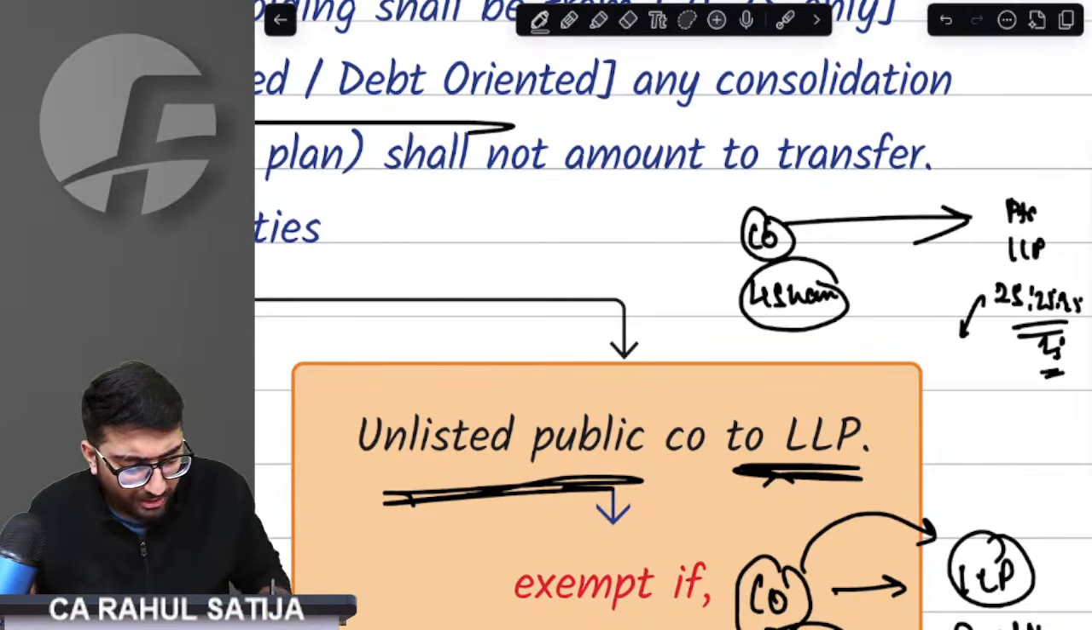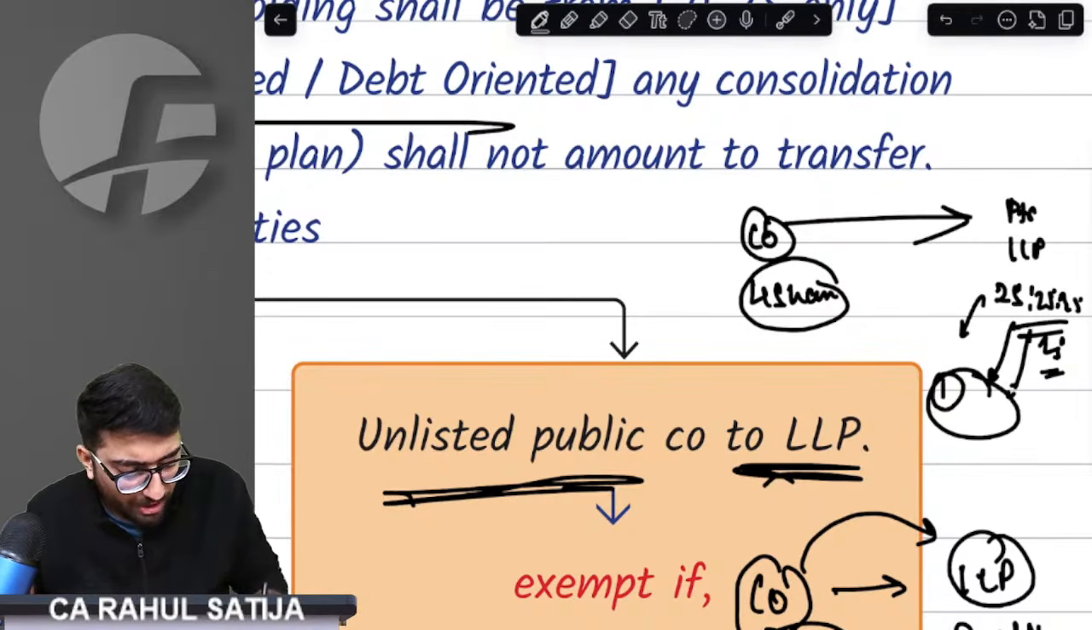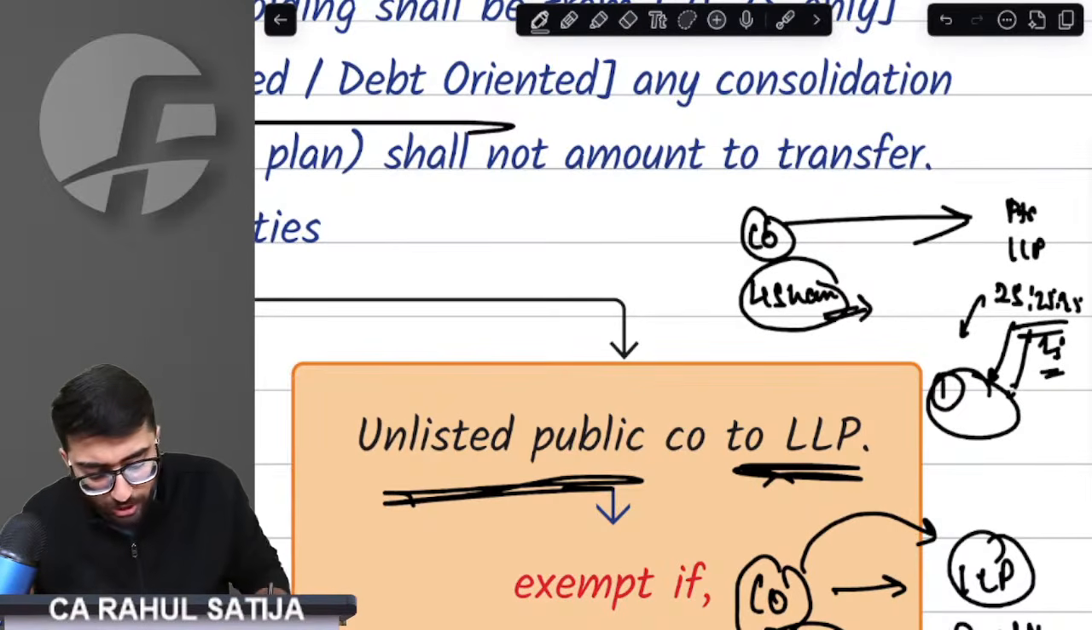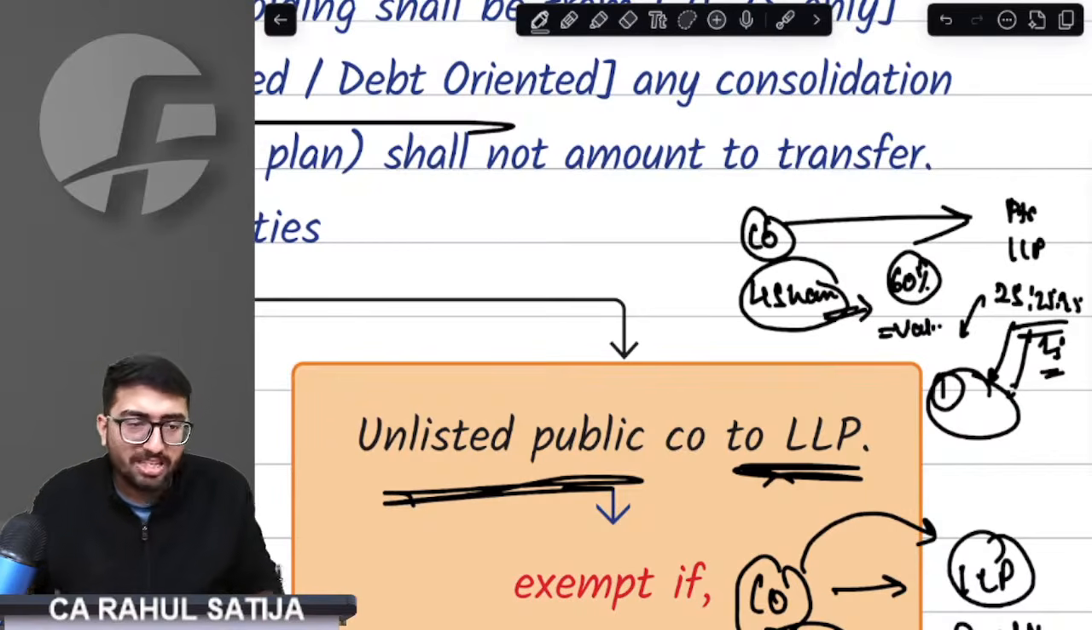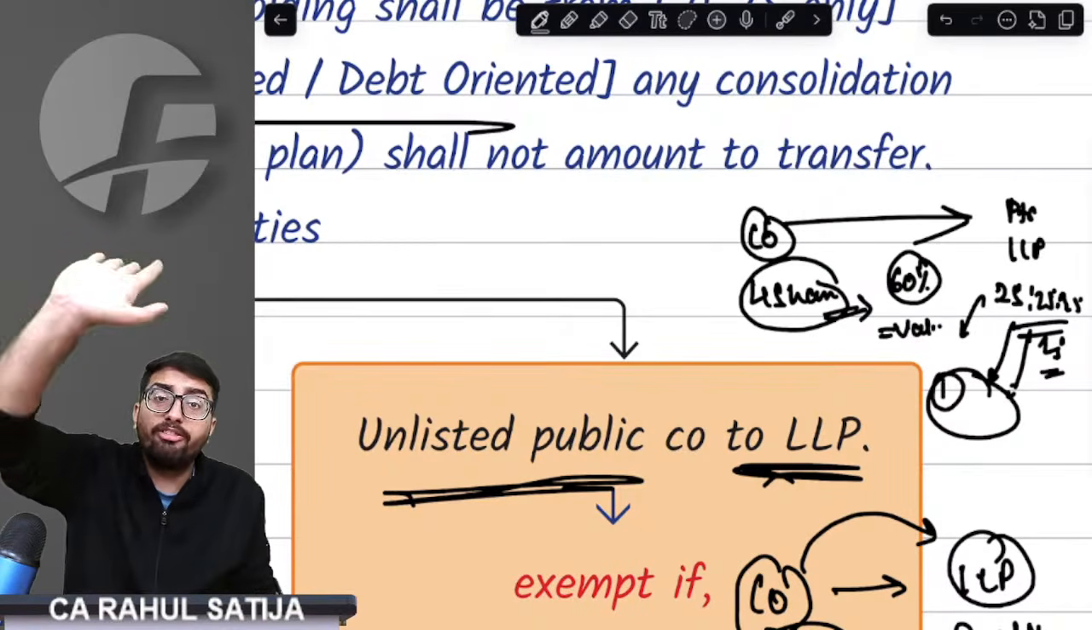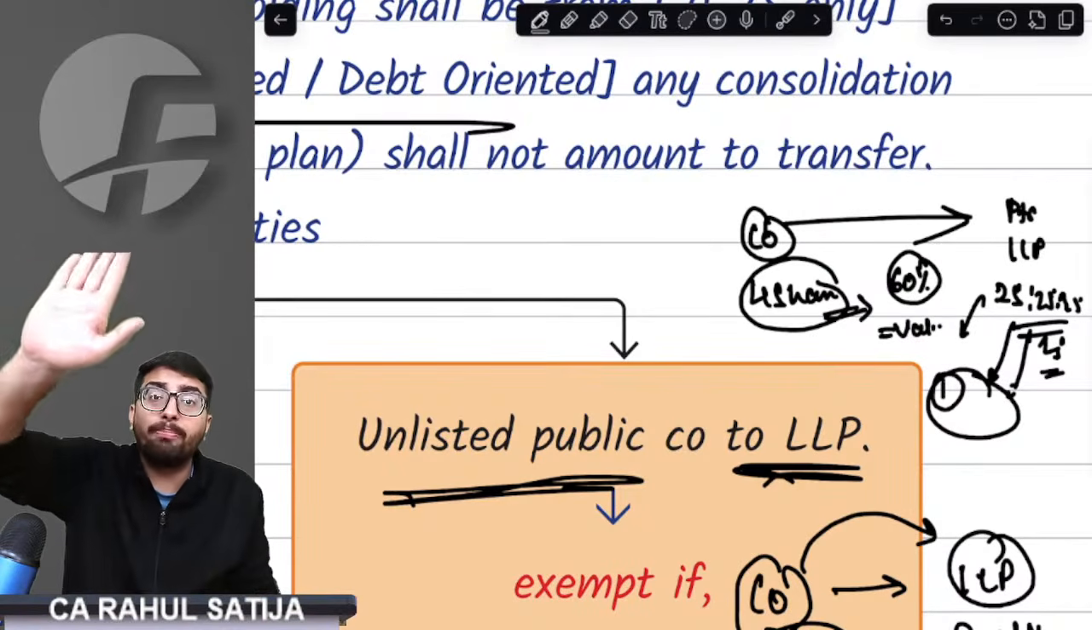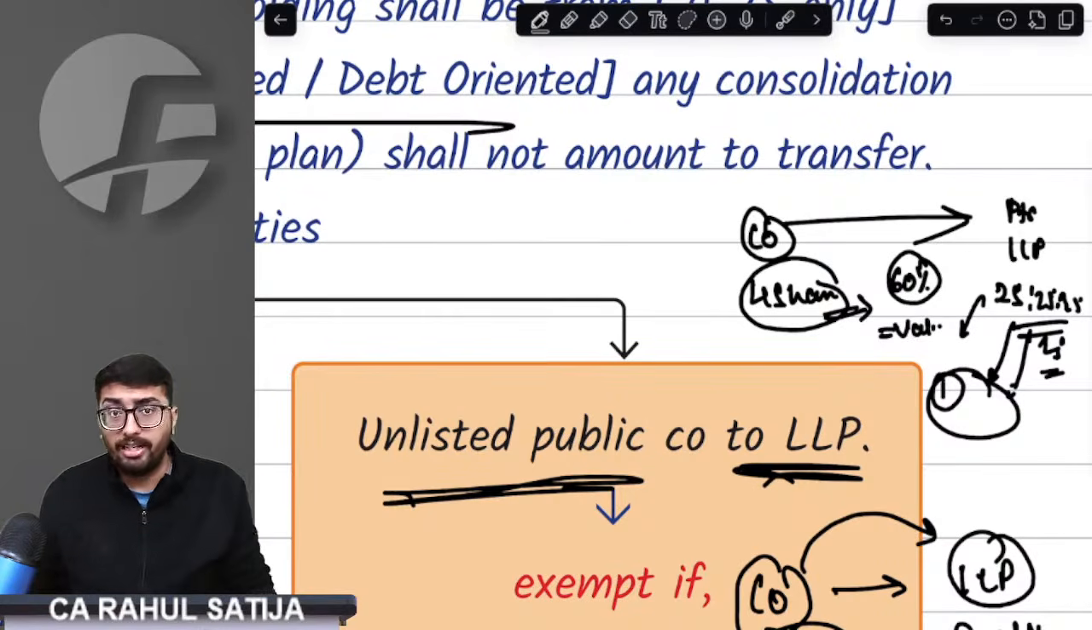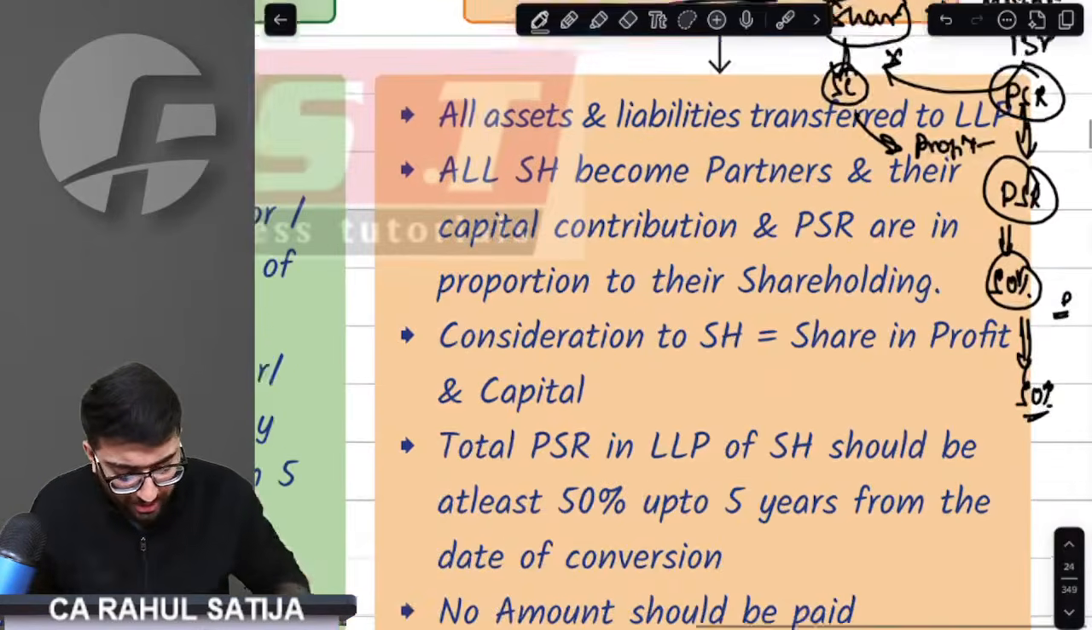For example, a new partner came, a third partner came, a fourth partner came, multiple partners came. But these 4 partners even today hold 60% of the profit. The provision says it is valid. These 4 partners should continue to hold 50% of the share of the profit up to 5 years from the conversion date. Up to 5 years, then it is a valid transfer.